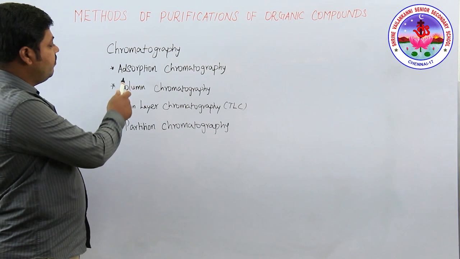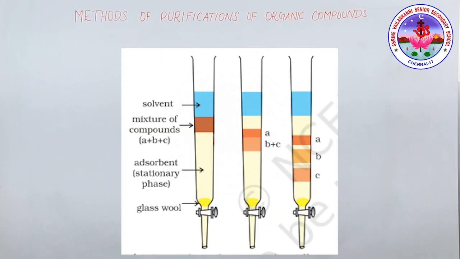Okay, now we will see first the adsorption chromatography. Adsorption chromatography is based on the fact that different compounds are adsorbed on an adsorbent to different degrees. Commonly used adsorbents are silica gel and alumina. When a mobile phase is allowed to move over a stationary phase, the components of the mixture move varying distances over the stationary phase. Here, mainly column chromatography and thin layer chromatography are used.